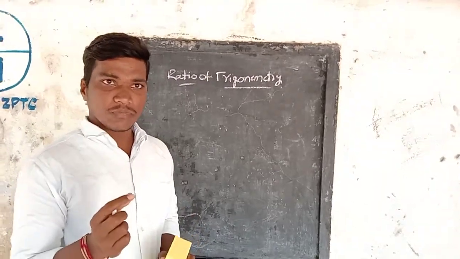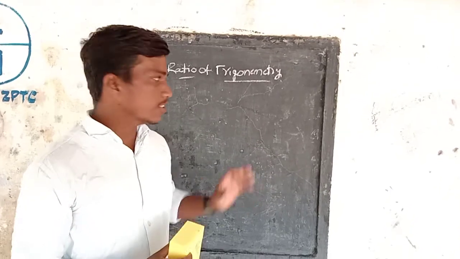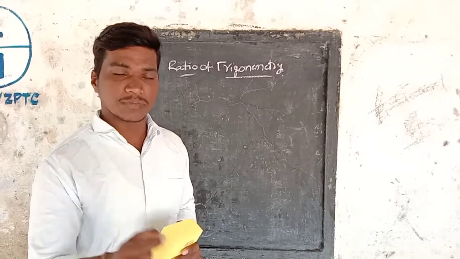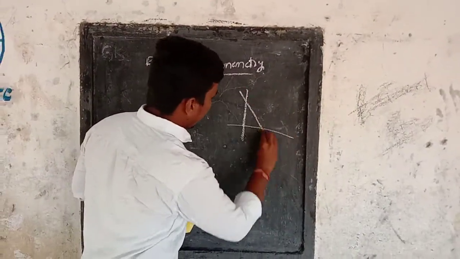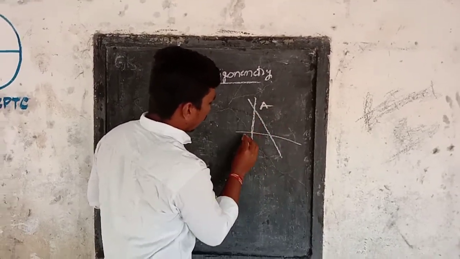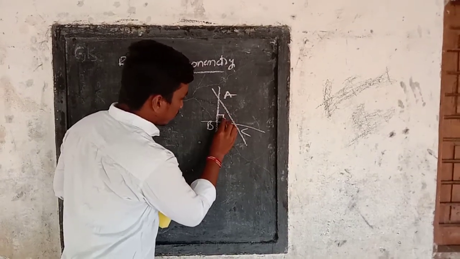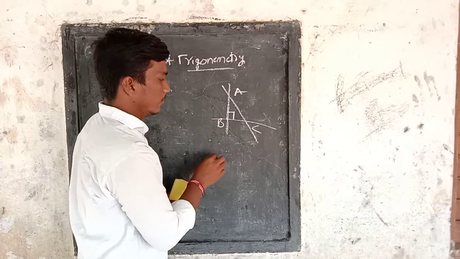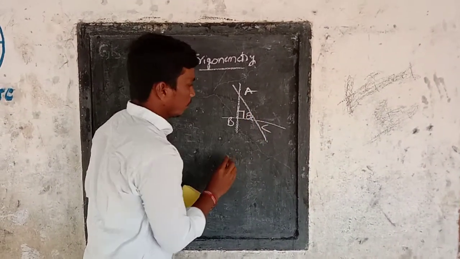First of all, we have to take a right angle triangle for this explanation. But why? I will explain that also. Take triangle ABC. Here, angle B is 90 degrees, and here angle C is theta.